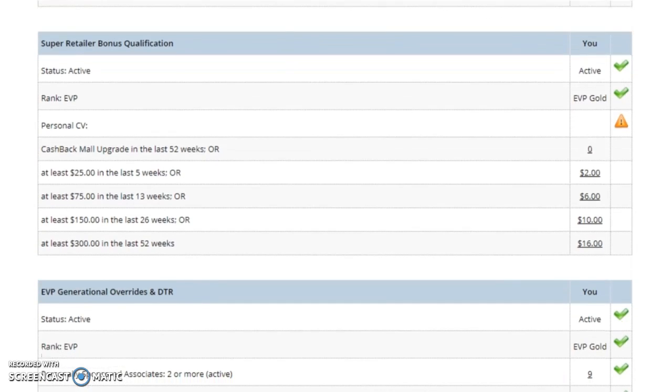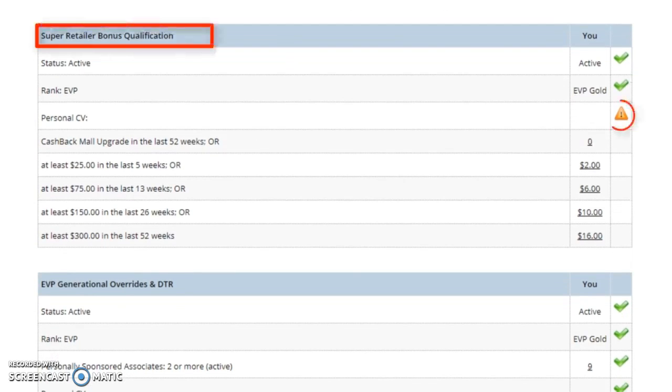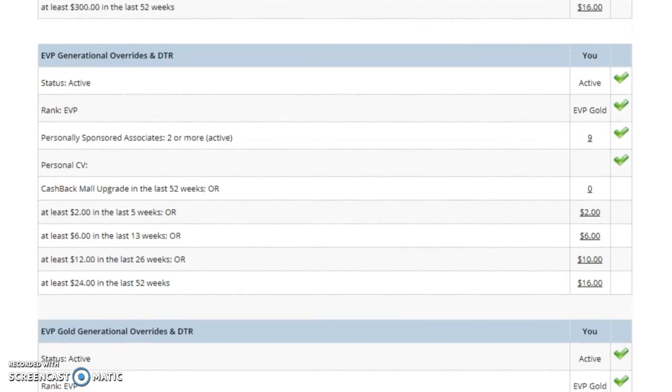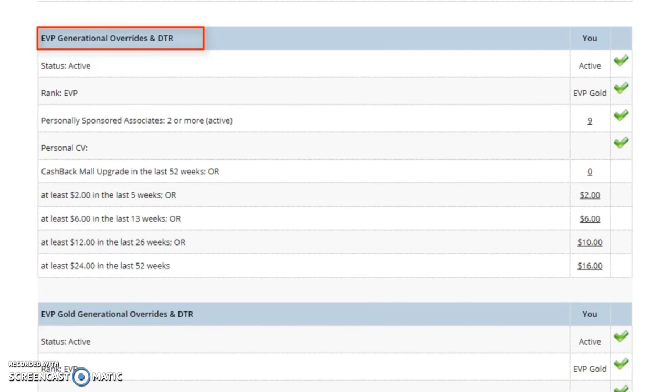The next section is the Super Retailer Bonus section. Notice the caution sign in the personal CV row. This caution sign means that you have not met the qualifications to receive the Super Retailer Bonus. This associate does not have enough personal CV sales to qualify for Super Retailer Bonus. So this associate will receive 25% CV on personal sales and 10% CV on base shop sales. The next section is EVP Generational Overrides and Dream Team Residuals. This associate meets all the qualifications for EVP Generational Overrides and Dream Team Residuals.